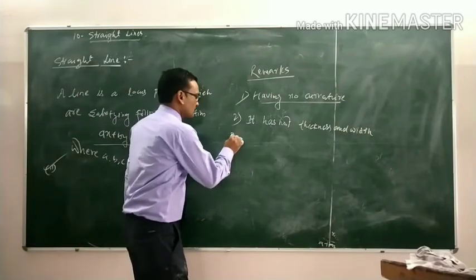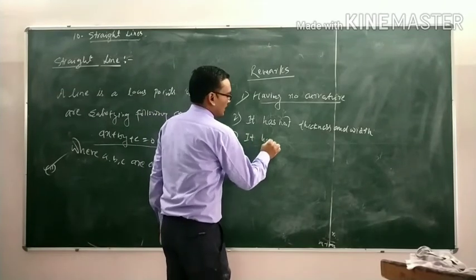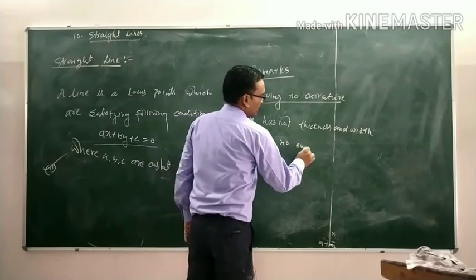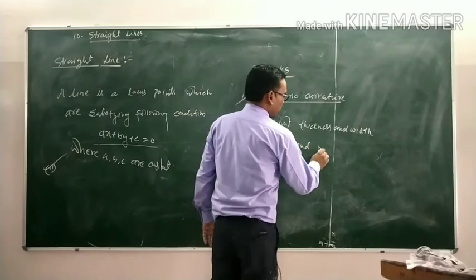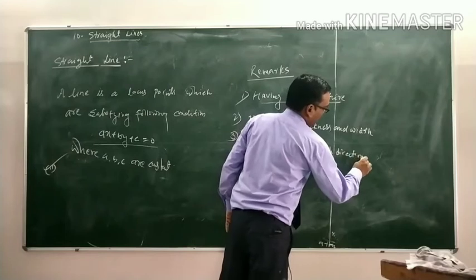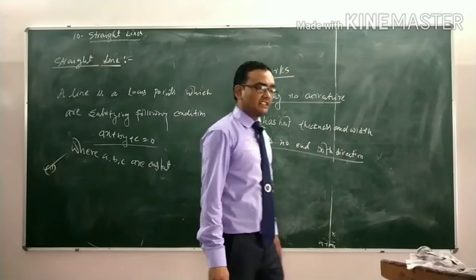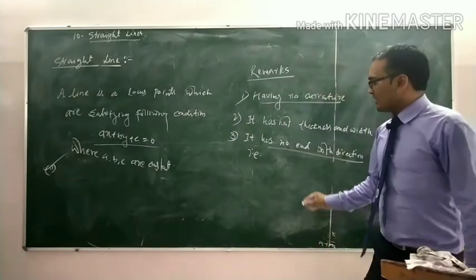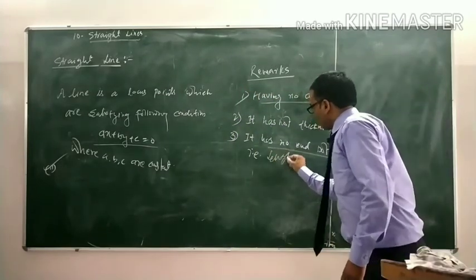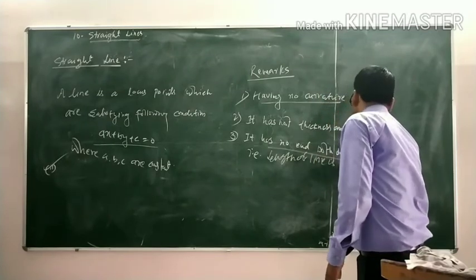And third, it has no end in both directions. This is a very important point for a line. That means the length of the line is infinite.